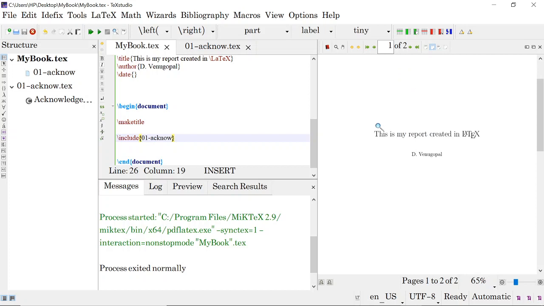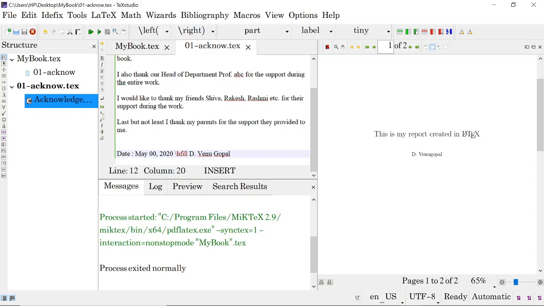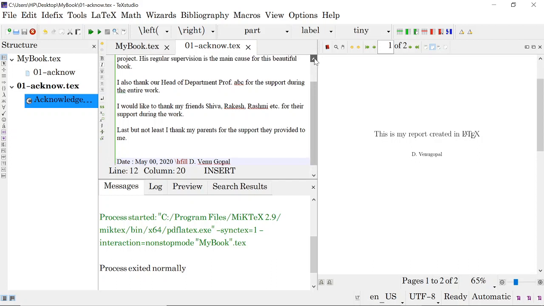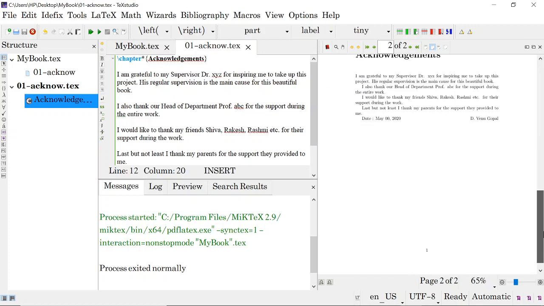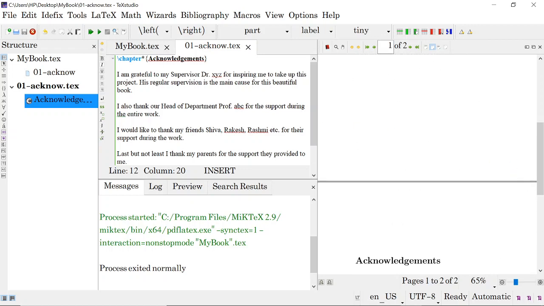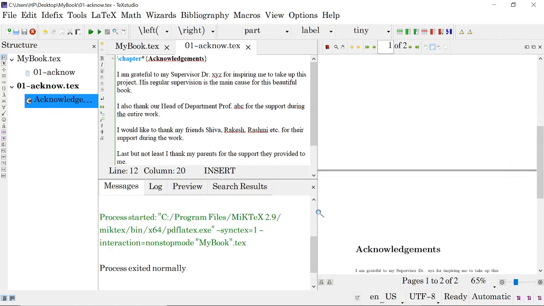Because I have put a small star after chapter, as we discussed in the second or third lecture, it is a starred version which won't give any chapter number, etc. But the only drawback is that this acknowledgement will not come in the table of contents.